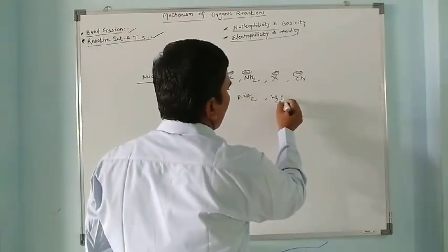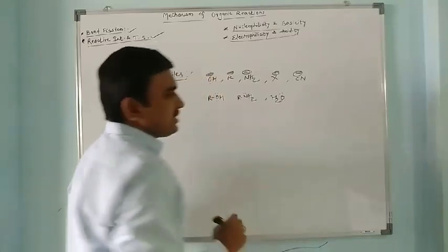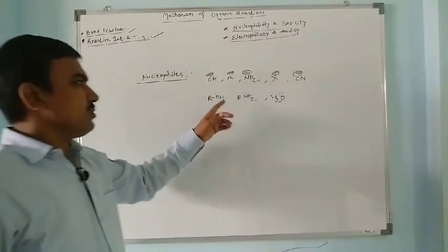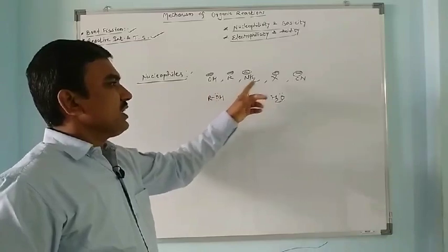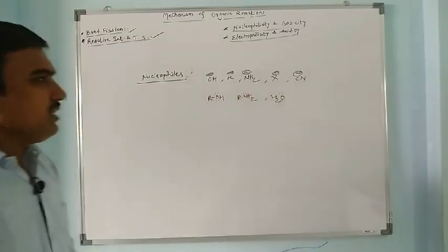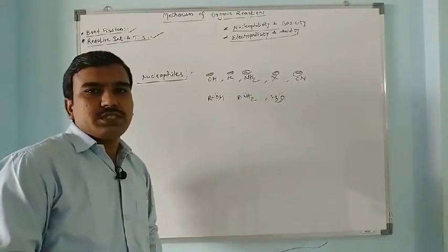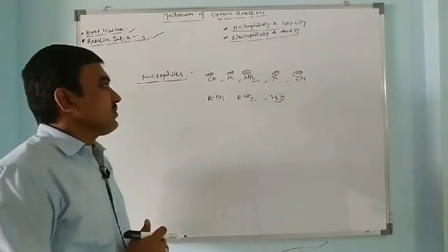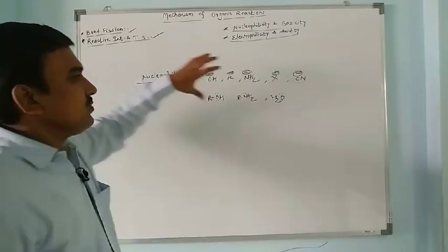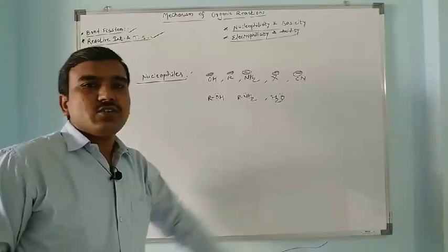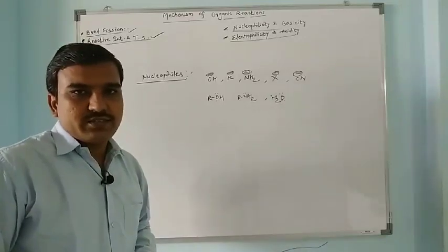A simple example, water. Here again oxygen has two non-bonding electron pairs. So one of the electron pairs can be utilized for the attack on the electron deficient species such as electrophiles. So these are the nucleophiles which can share their electron pair with electrophiles.